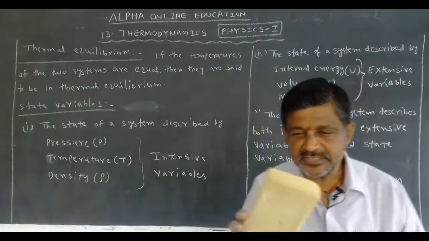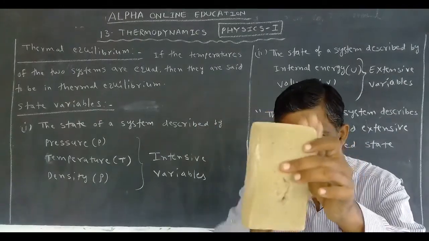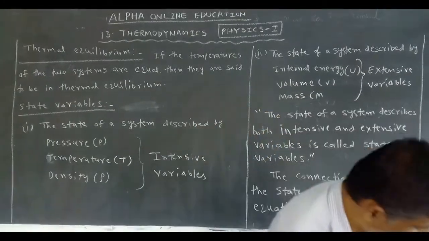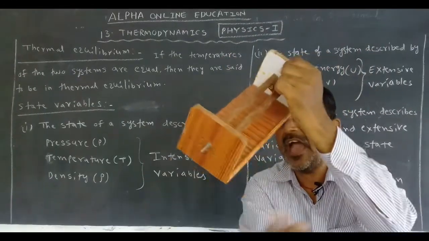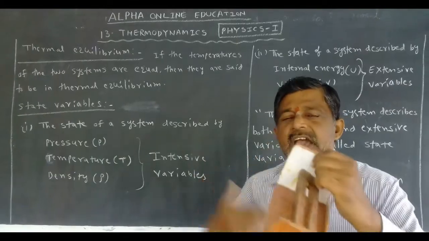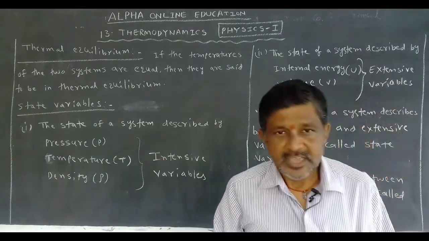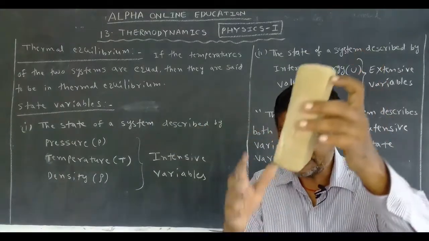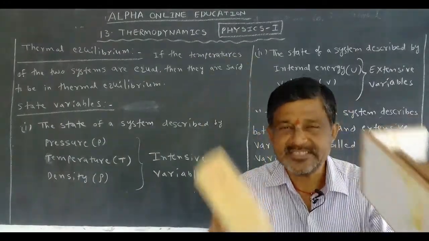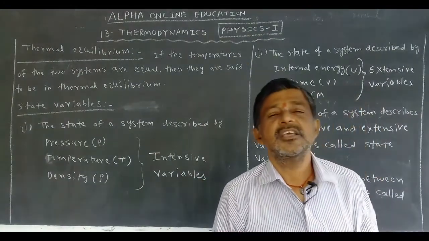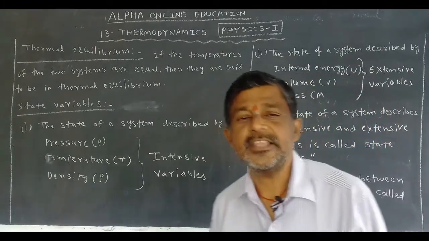What is the meaning of that? From this point to this point, the temperature is the same. Not only that, anywhere in this object the temperature is the same, and both temperatures are also the same. Now we can say that it is in thermal equilibrium. Is it clear?